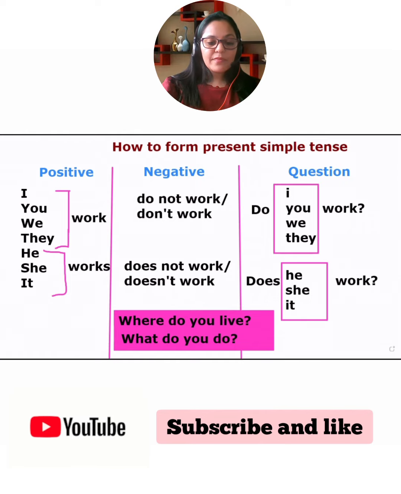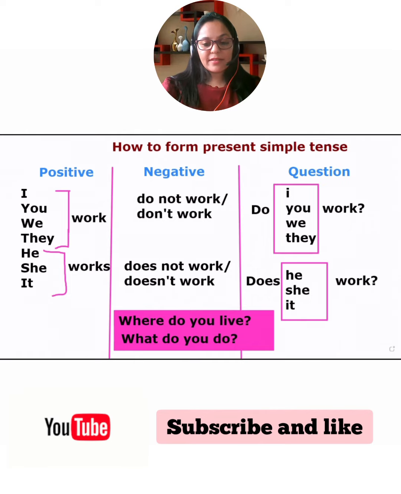Right. So that's for a positive sentence, or you can say affirmative sentence. Right. So now let's look at a negative sentence. So what we would say is, I do not work. Okay. If we are shortening it, then we would say, I don't work. Okay. I do not work will change into I don't work.